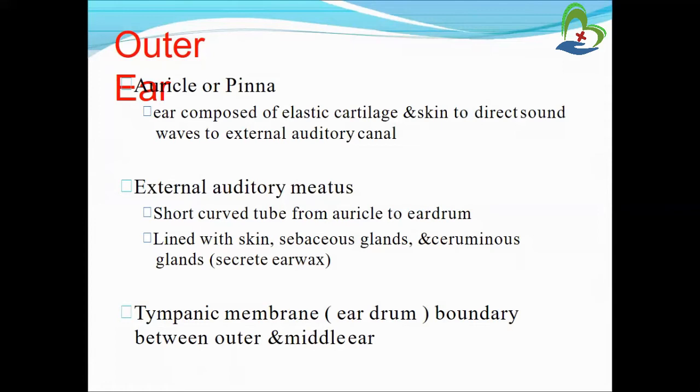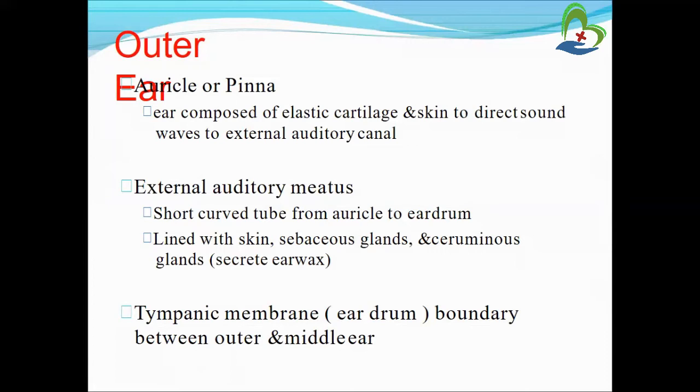It means the main function of the pinna is collecting sound waves and passing them to the external auditory canal. So this is the main function.